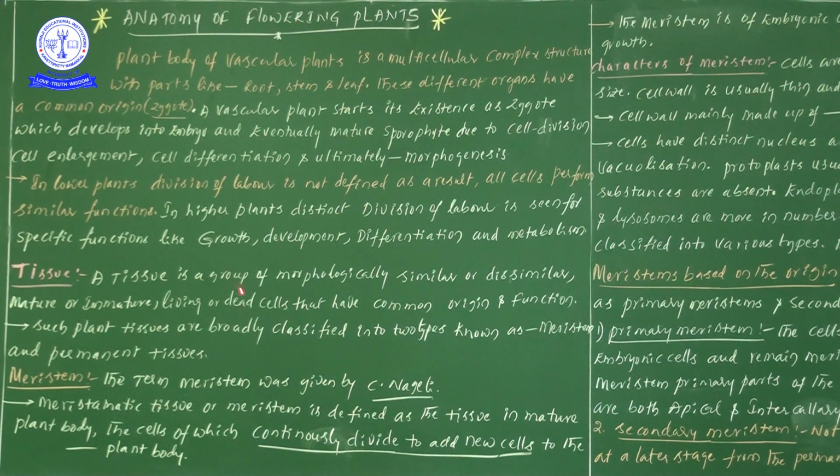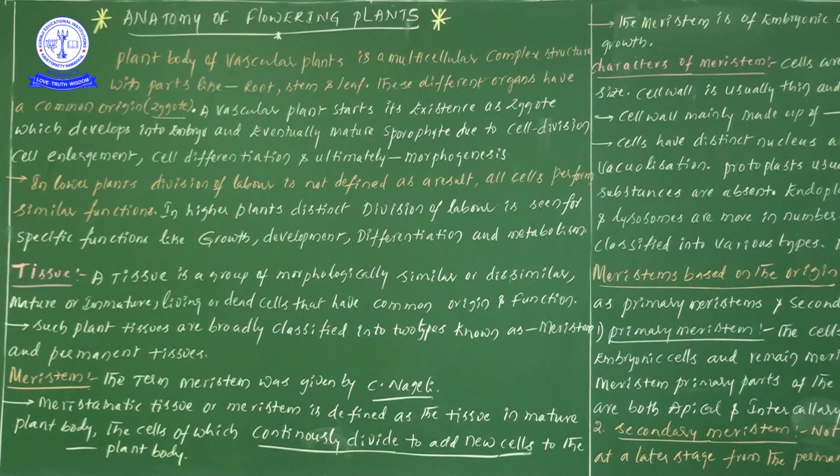But in higher plants, from the pteridophytes, gymnosperms and angiosperms, which we take as higher plants, a distinct division of labor is seen. Definitely in higher plants we will observe a distinct division of labor for specific functions.